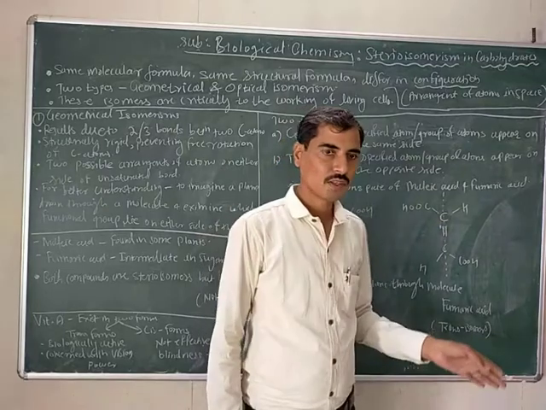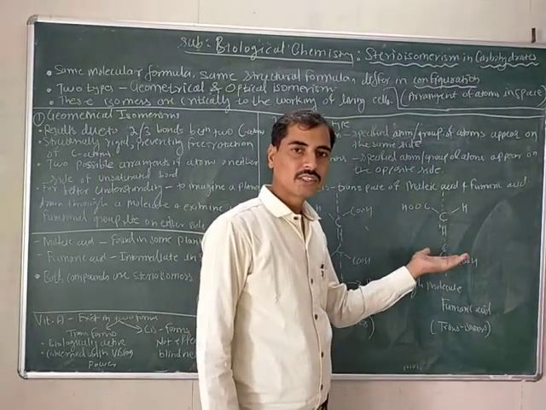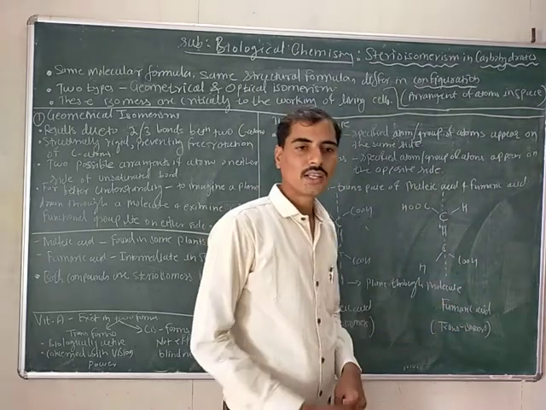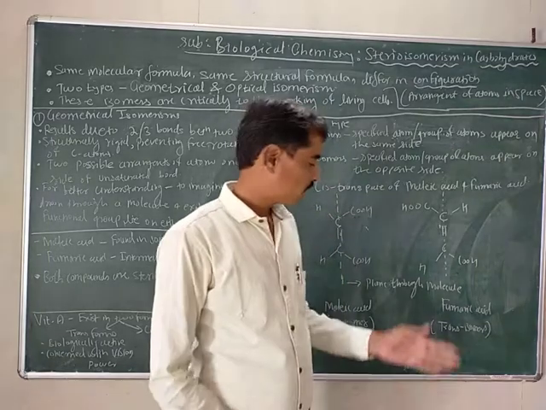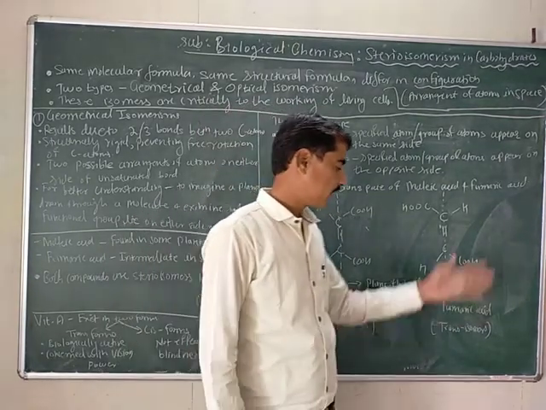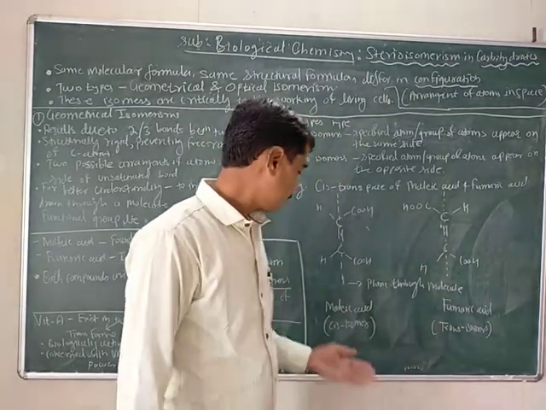According to the concept of trans isomerism, fumaric acid shows trans isomerism. So malic acid is a cis isomer and fumaric acid is a trans isomer.